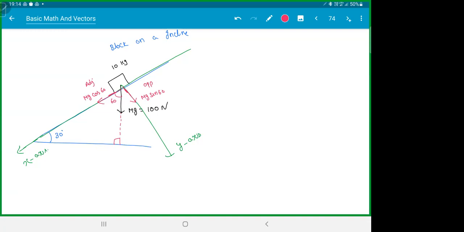Is that clear? Suppose you had taken 30, then what would have happened? This will be the adjacent side, mg cos 30, actually, which is the same as sin 60, isn't it? Answers will remain the same. You can choose any angle, it doesn't matter. So this vector, we can write it as mg cos 60 along the x-axis, so i cap, and mg sin 60 along the j-axis, j cap. You can simply write this as mg by 2 along the incline, and mg root 3 by 2 along the j cap.